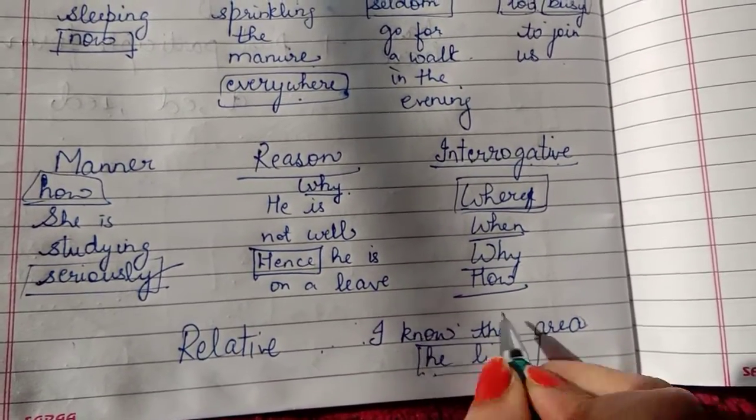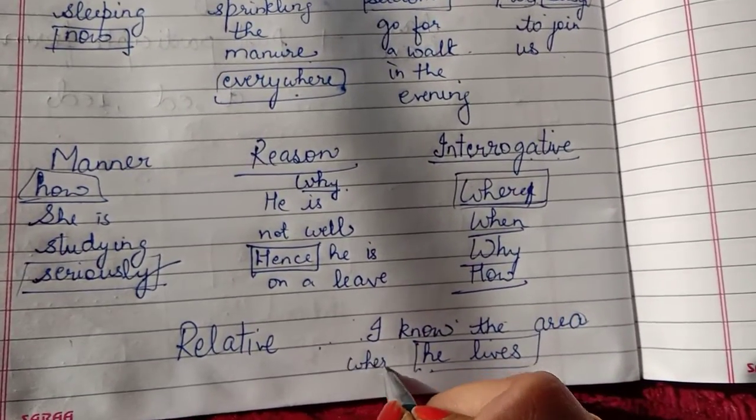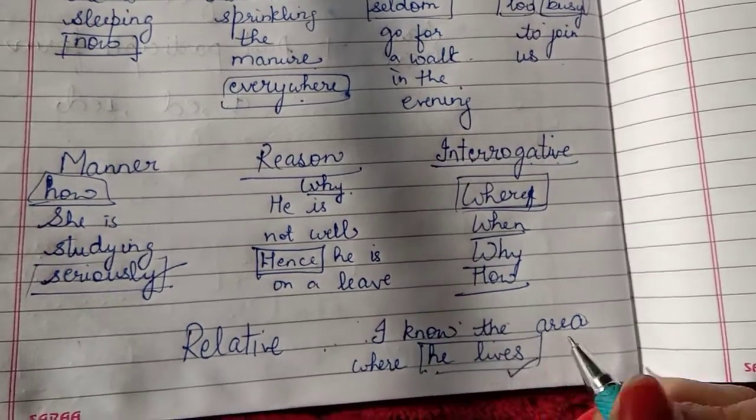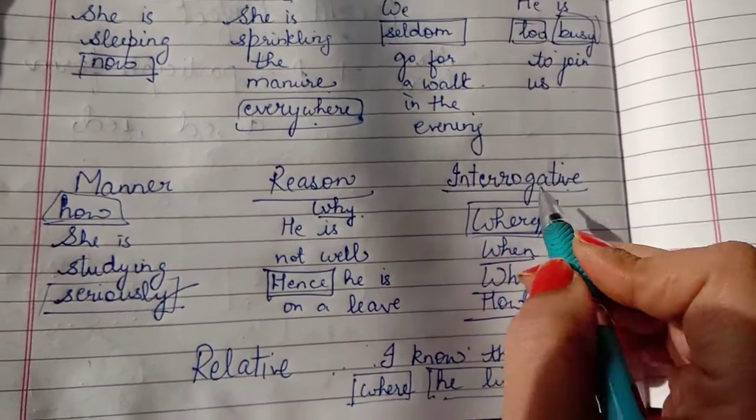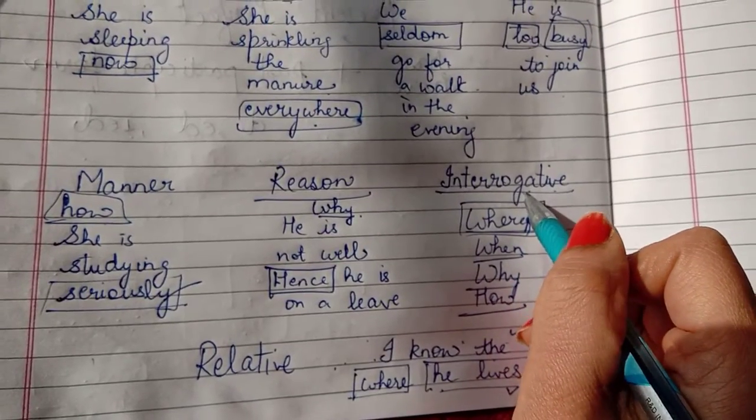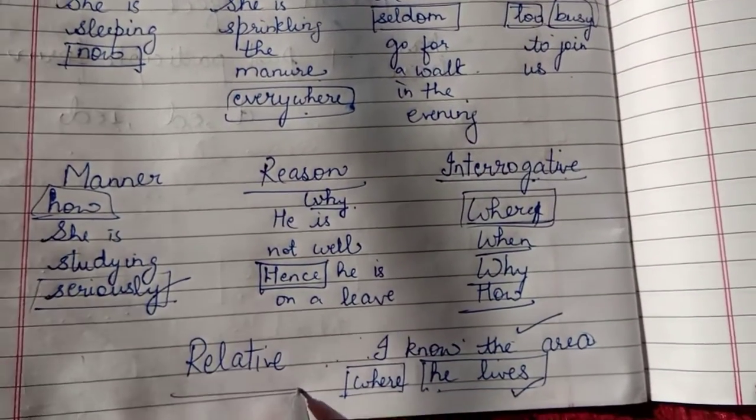Because we know the area where he lives. So here, where is joining this dependent clause with the first clause, and hence where here will be not an interrogative adverb but a relative adverb.